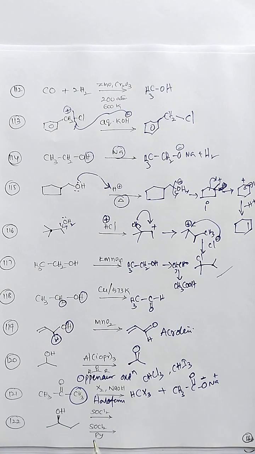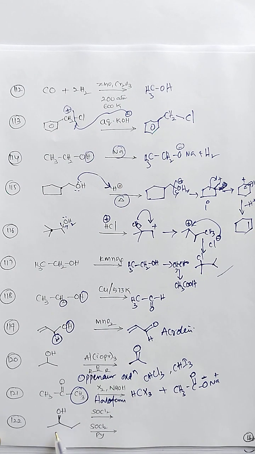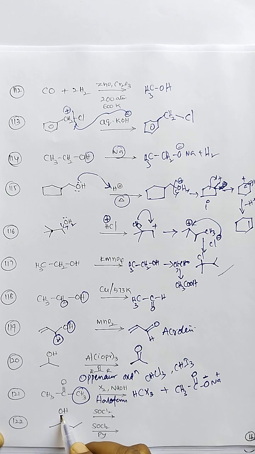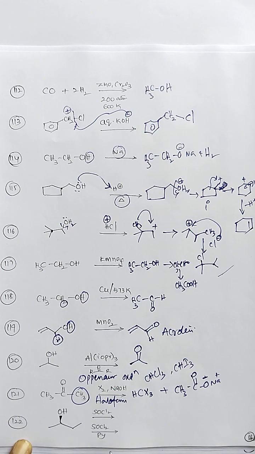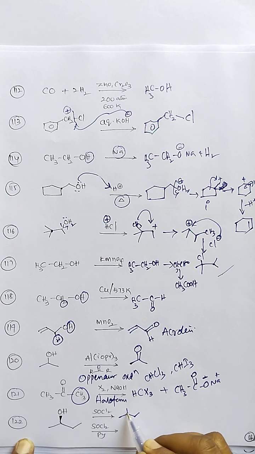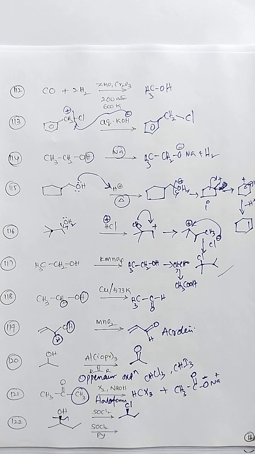Reaction 122. The secondary alcohol has fixed stereochemistry. SOCl2 gives an SNi, intramolecular nucleophilic substitution type reaction. Here OH is detached and chlorine is substituted, with the stereochemistry retained.